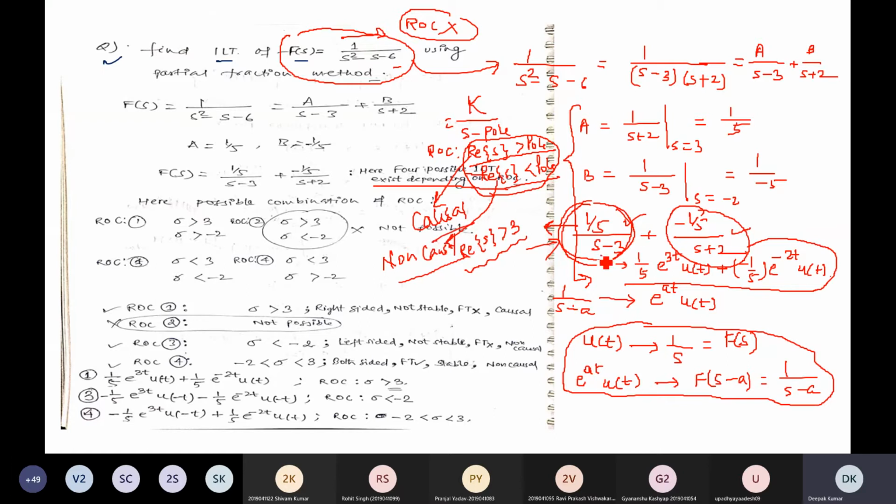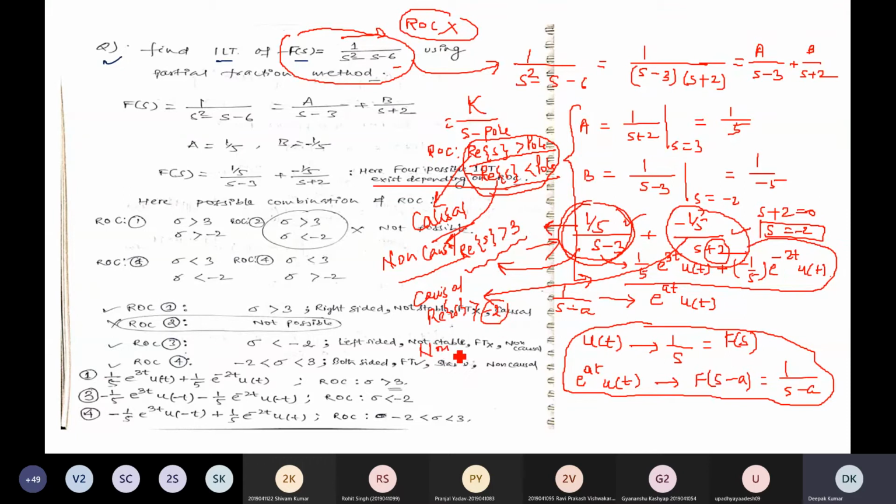So in total, for the first term, you have 2 possibilities for ROC. Similarly, there are 2 cases for the second term also, either causal or non-causal. If this is causal, then ROC will be the real part of S greater than minus 2, because in this term the location of pole is S plus 2 equal to 0, S is equal to minus 2. So the location of pole is minus 2.